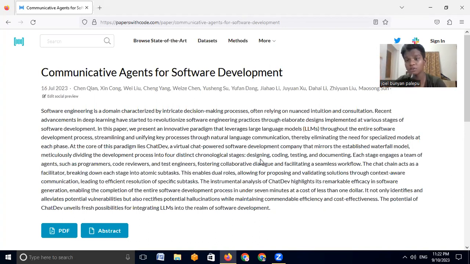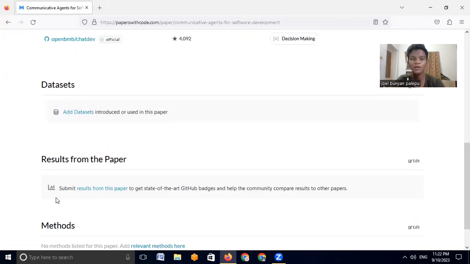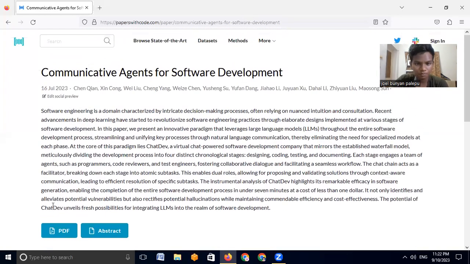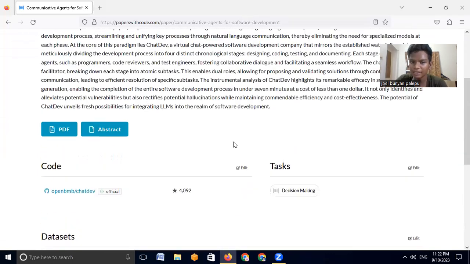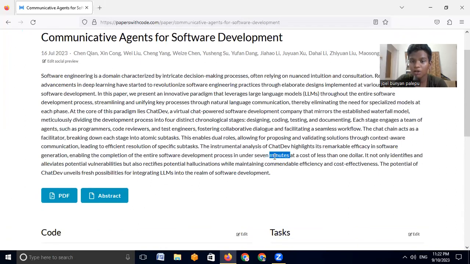They can build any type of software, and I was actually pretty astounded. Last video I was pretty amazed by this level of performance. The entire software development in this scenario takes only 7 minutes and costs less than $1.